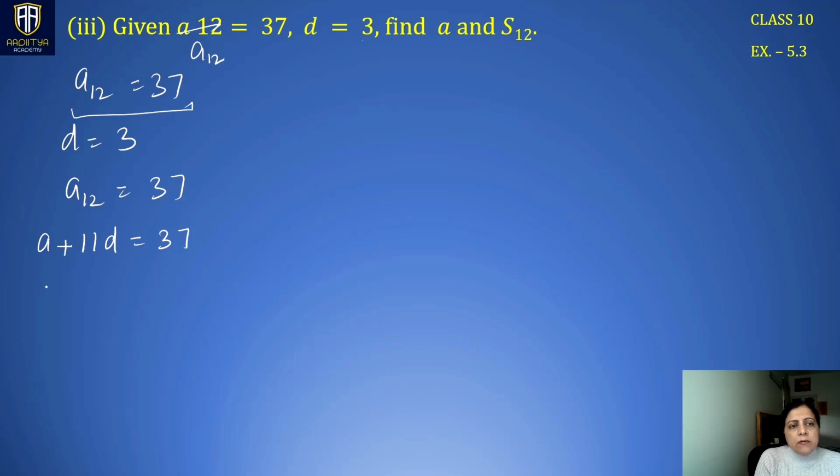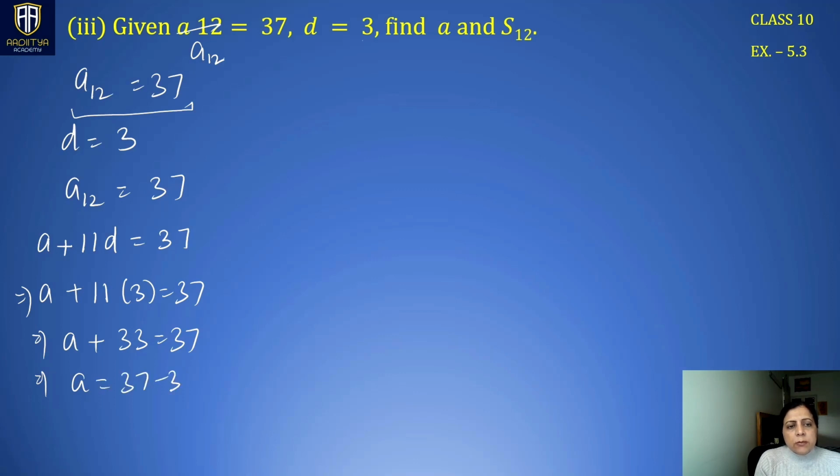Right? A we have to find. 11 times D, D itself is 3. So we have A plus 33 is 37. So the value of A comes out to be 37 minus 33. A is 4. Right? So first thing we have found, A is 4.